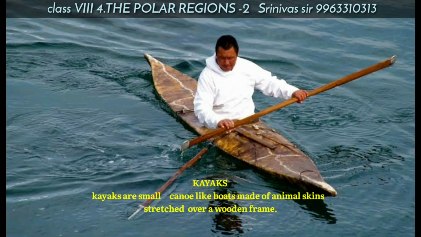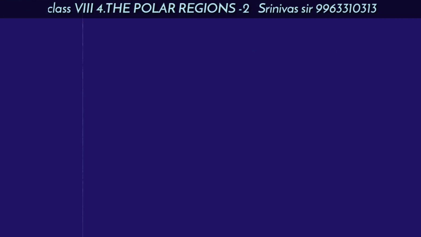What are kayaks? Kayaks are small canoe-like boats made of animal skins stretched over a wooden frame. So the Eskimos used sledges, umiaks and kayaks for transportation.